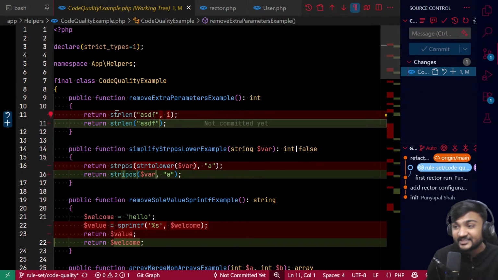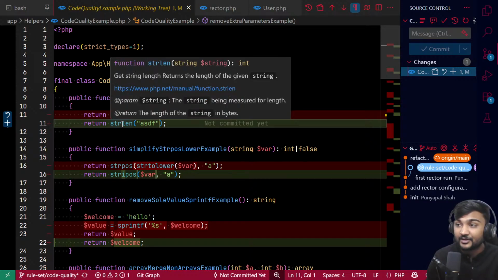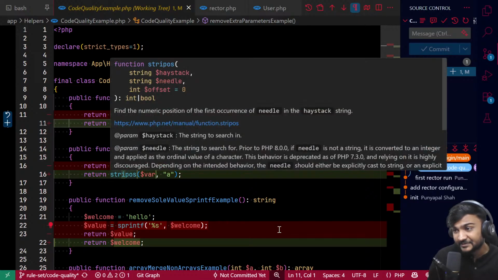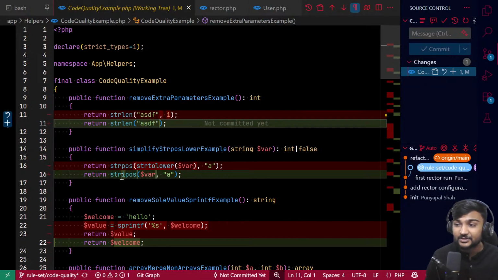strlen does not have a second parameter, so it has just removed the second parameter because it was not needed. Here what we are doing is checking the position of a character, and we are going case insensitive, but we also have a function called stripos, the case-insensitive position function. So it is simplifying for you.